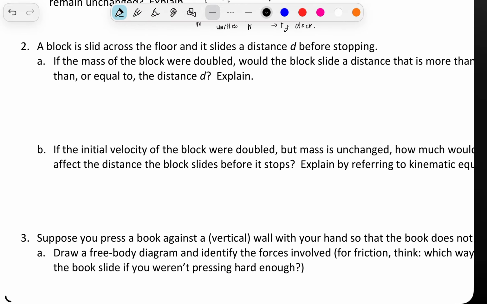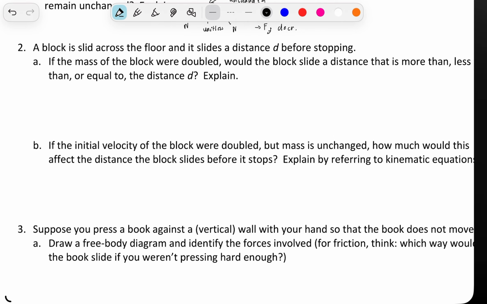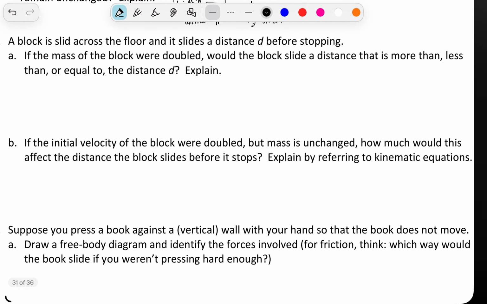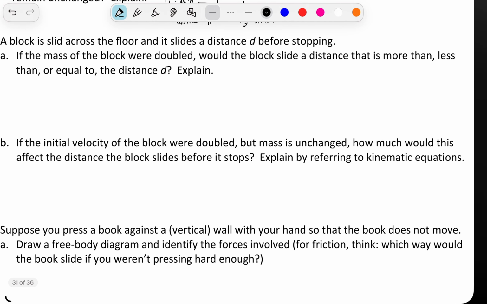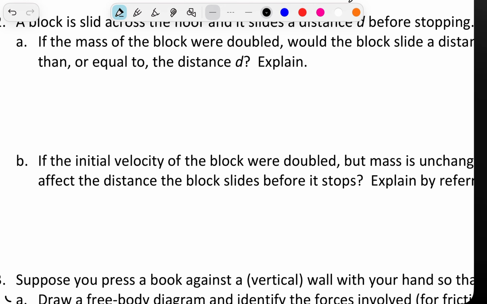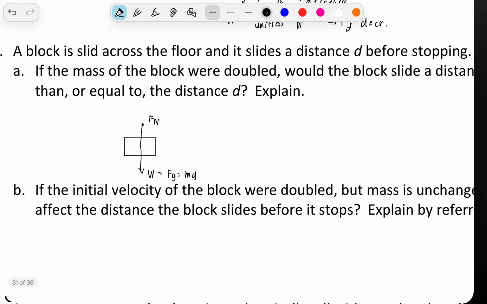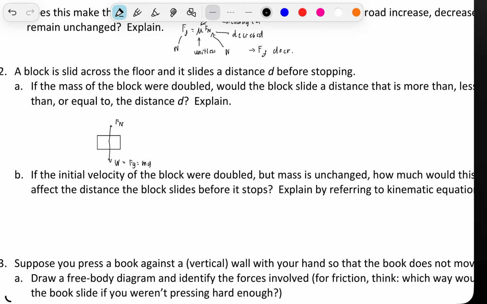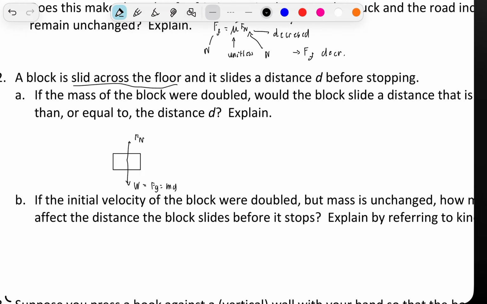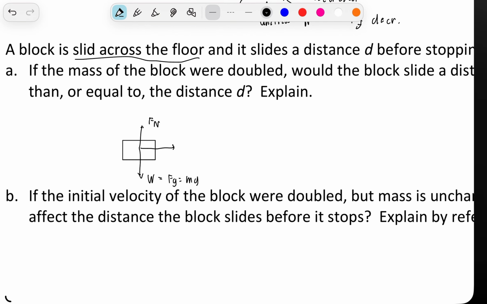A block is slid across the floor and it slides a distance d before stopping. If the mass of the block were doubled, would the block slide a distance that is more than, less than, or equal to the distance d? So, for the block that is sliding across the floor, it has a normal force that's upward. It has a weight force equal to Fg equal to the mass times the gravity downwards. And we have Ff that is opposing the motion. It does not say which side it's sliding to, so we're going to say that it's sliding this way.